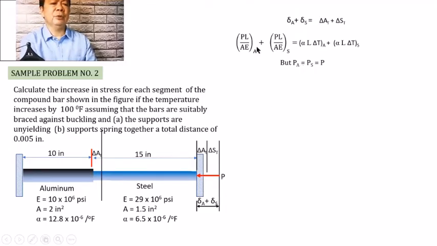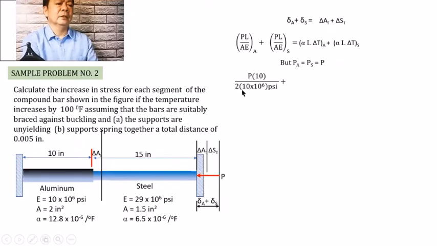So that if this will be substituted here, as well as substituting all the other values in the problem, therefore our equation becomes equal to P multiplied by 10 divided by 2 times 10 to the 6 psi.